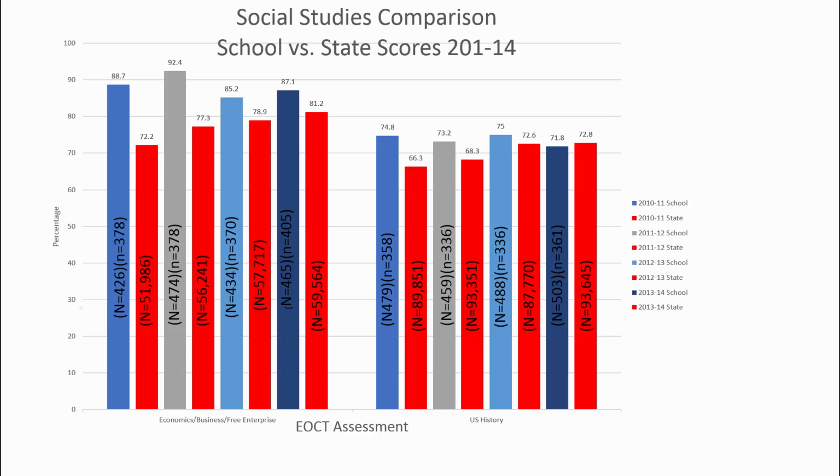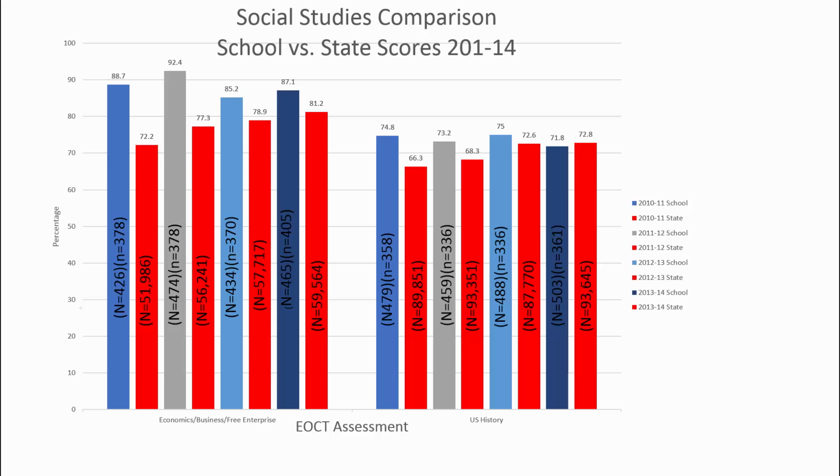Once again, the school is outperforming the state from an 87.1 in the 2013 to 14 school year as compared to the state's 81.2, showing a significant almost 6% increase above the state. Total number of students assessed that year were 465, with 405 meeting and exceeding standard.